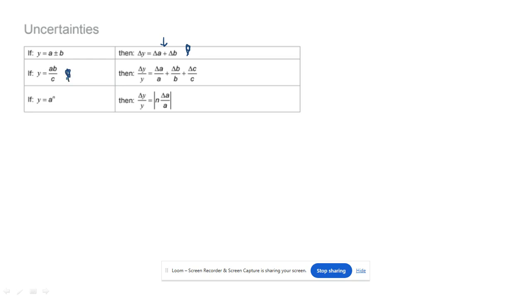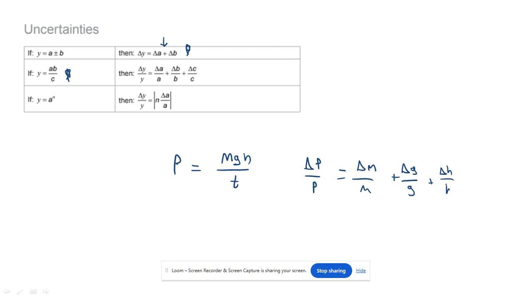This means anything that's multiplying or dividing. So, for example, if you run up a set of stairs, your power is your change in potential energy over time, right? This is just multiplying and dividing, right? So the uncertainty of power over power would be the uncertainty of mass over mass, plus the uncertainty of gravity over gravity, plus the uncertainty of height over height, and indeed even the uncertainty of time over time, right?